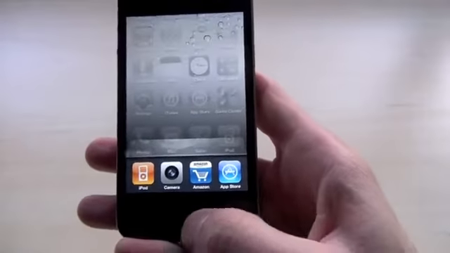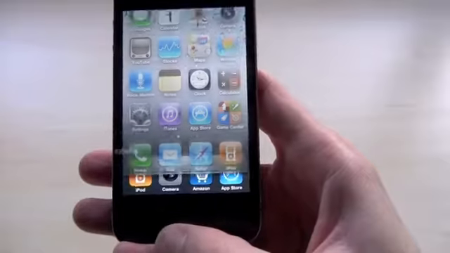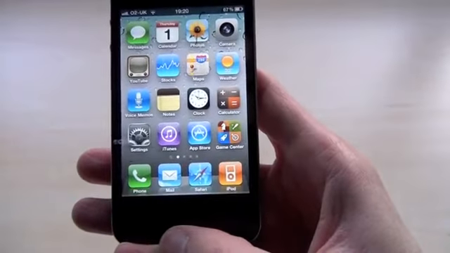So that's multitasking, and then to exit multitasking, just simply press the home button twice again and it gets rid of the multitasking bar.